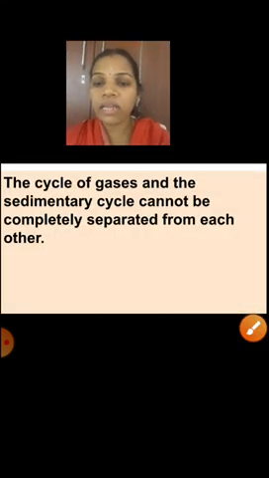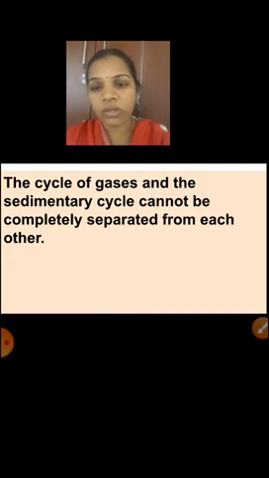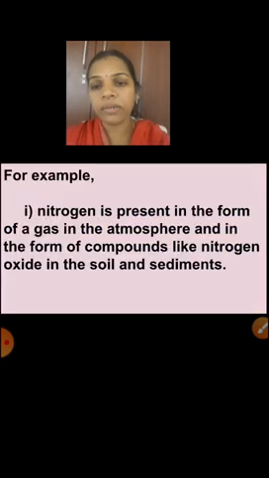Next one is, the cycle of gases and the sedimentary cycle cannot be completely separated from each other. Both are that related. How is it? I will tell you. For example, first one is nitrogen. You know that our atmosphere contains 78% nitrogen, isn't it? Nitrogen is present in the form of a gas in the atmosphere.